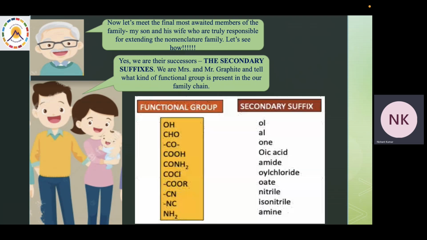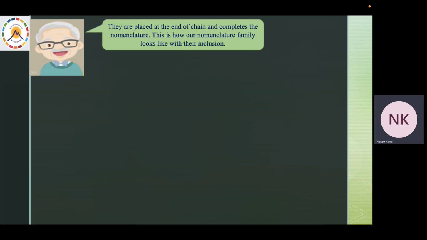For example, if the functional group is alcohol, which is represented by OH, our name becomes ol. For CHO, which is an aldehyde group, our name becomes al. For COOH, which is a carboxylic acid, our name becomes oic acid. And this table represents some of our commonly used names for commonly used functional groups. Well, we are placed at the end of the chain and complete the nomenclature.